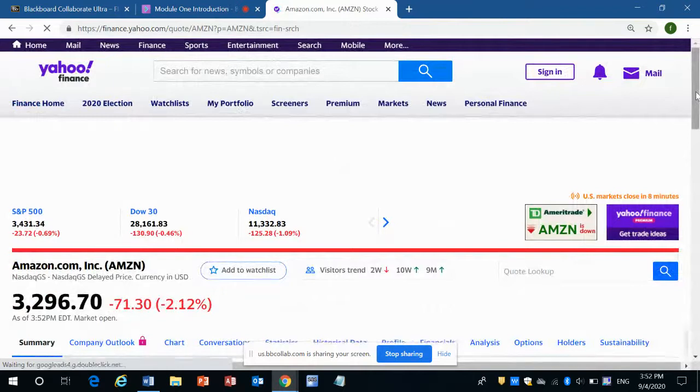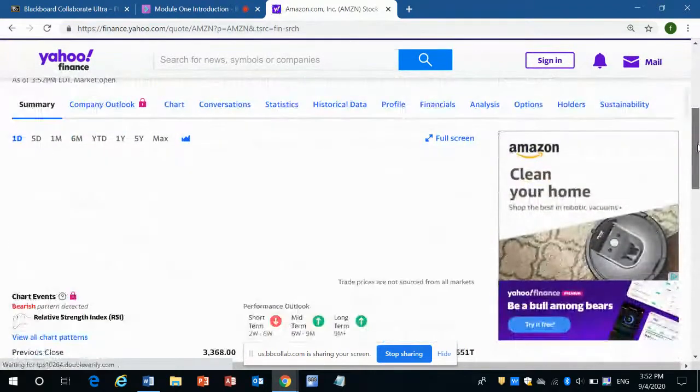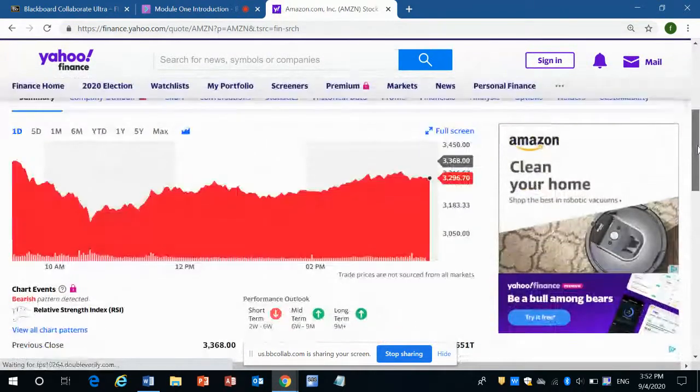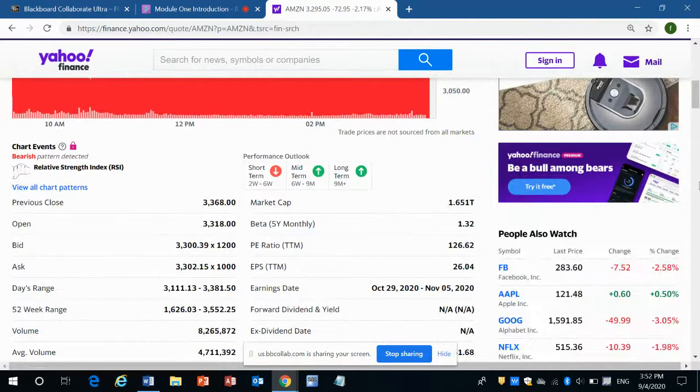Amazon. How much net income has Amazon made in the last 12 months? They made $26, which is approximately 4 times what IBM has made in the last 12 months, right?